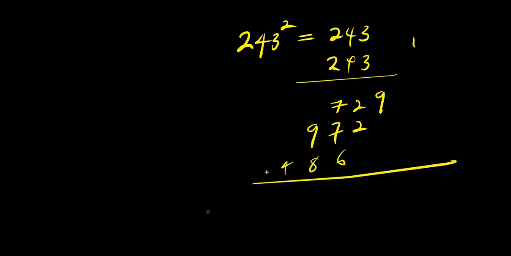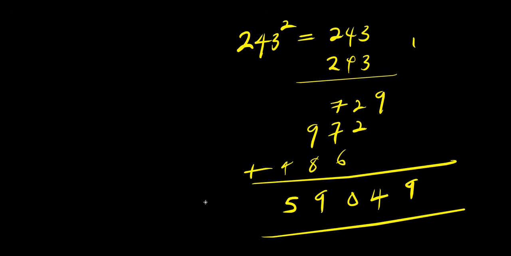We add up. 9, 4, this is 20. 0 carry over 2. 9 carry over 1. 5. 594 now.